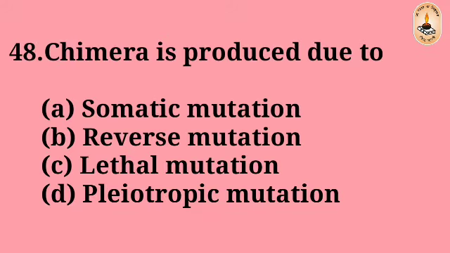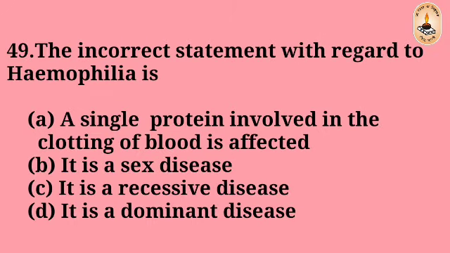Question number 48. Chimera is produced due to somatic mutation, reverse mutation, lethal mutation, pleiotropic mutation. Chimera is produced due to. The right answer is A. Somatic mutation. Question number 49.